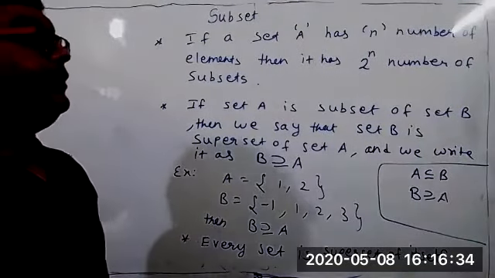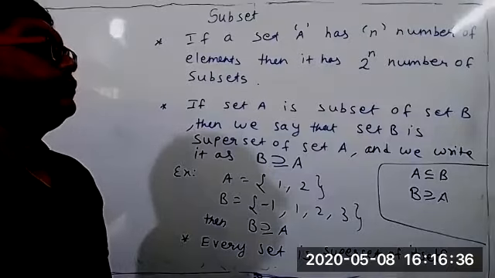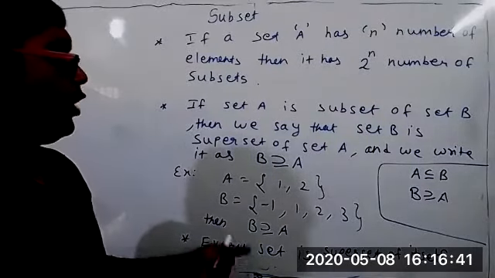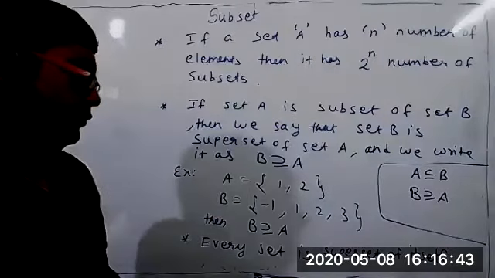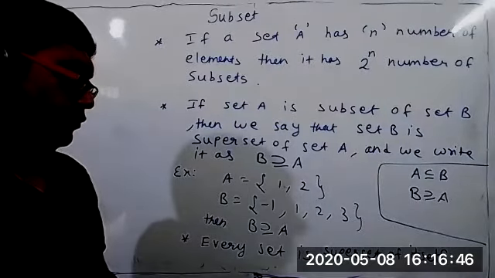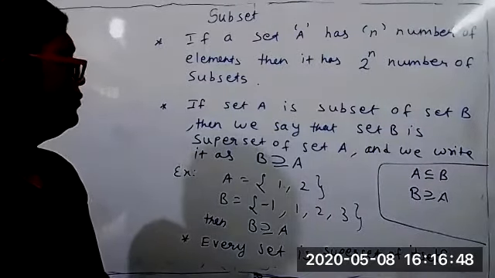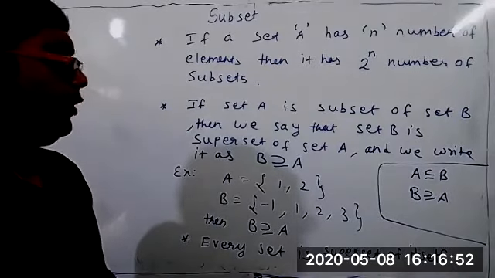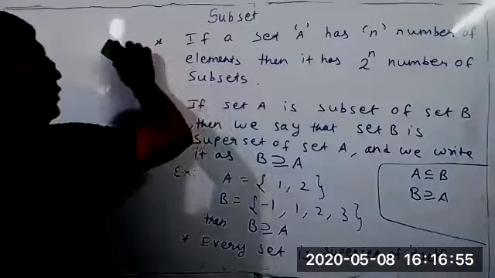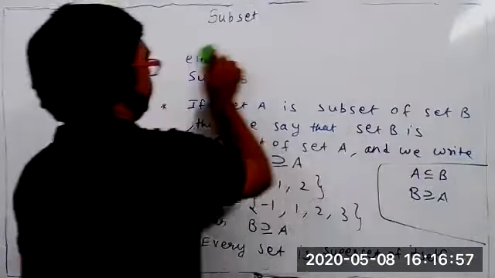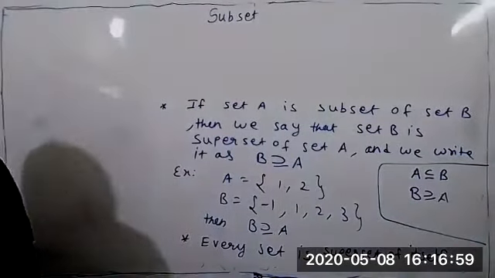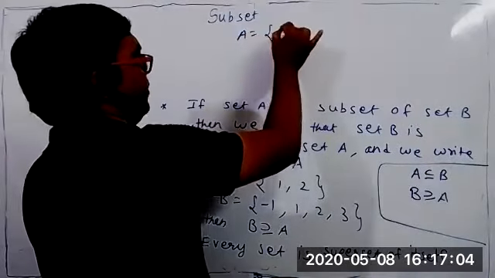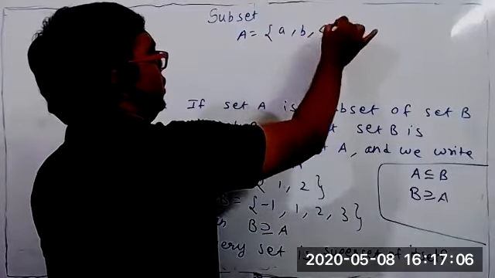People, any doubt? Sir, can you explain the third point? How is every set a superset of itself? I'll explain. See here, set A is, suppose, some elements a, b, c.